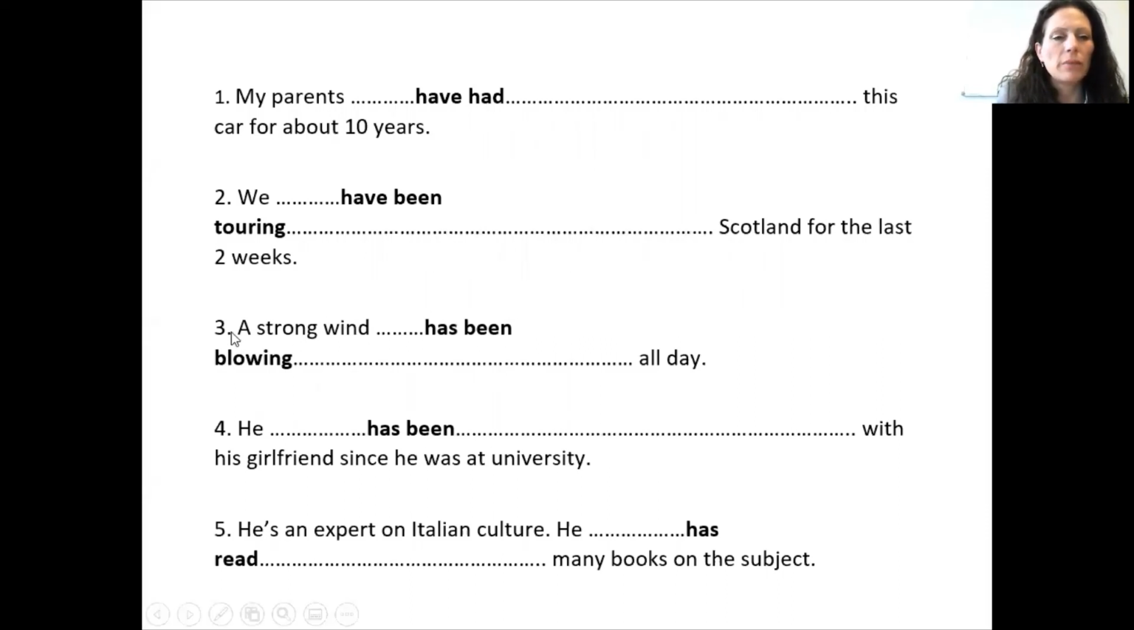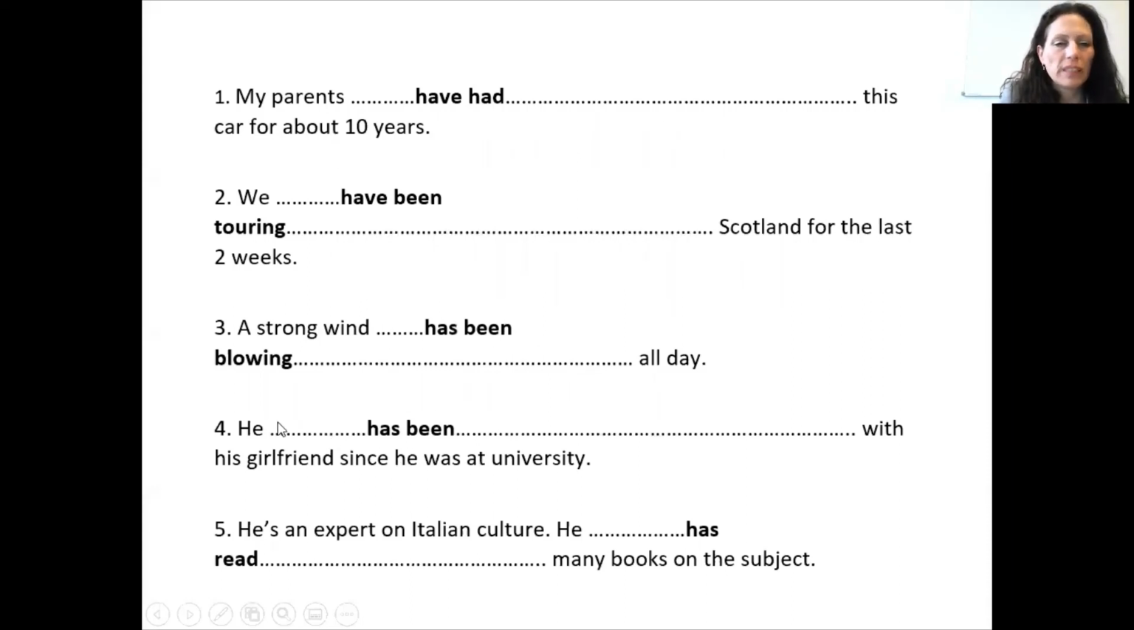Okay. Number 3, we have another example of the present perfect continuous. Strong wind has been blowing all day. And here, the action of blowing is being stressed. And it's also the duration, yeah, how long the action has been going on is stressed.